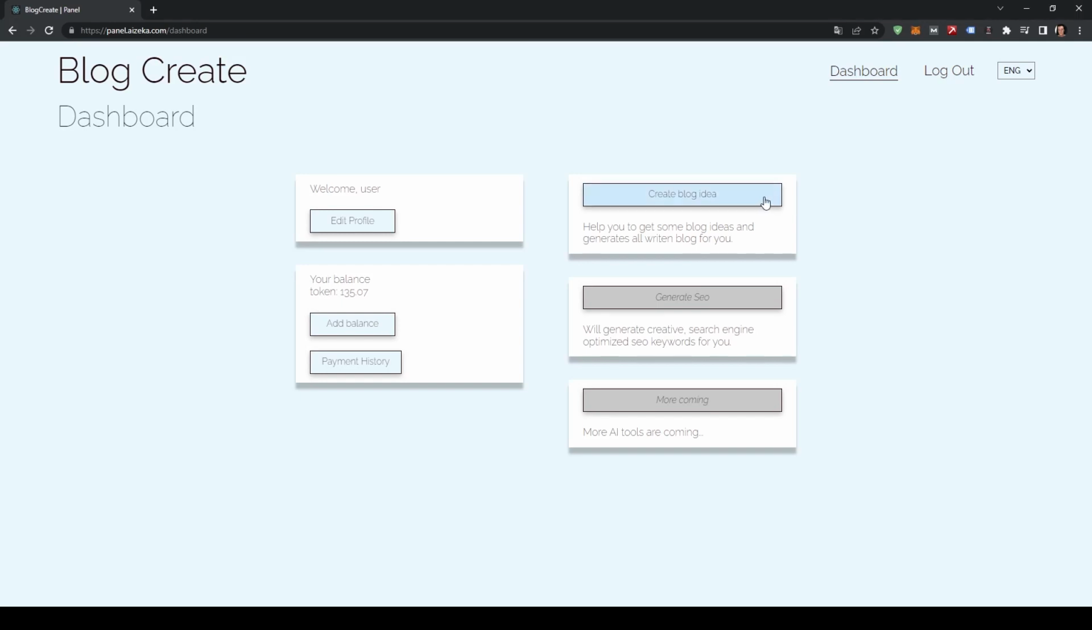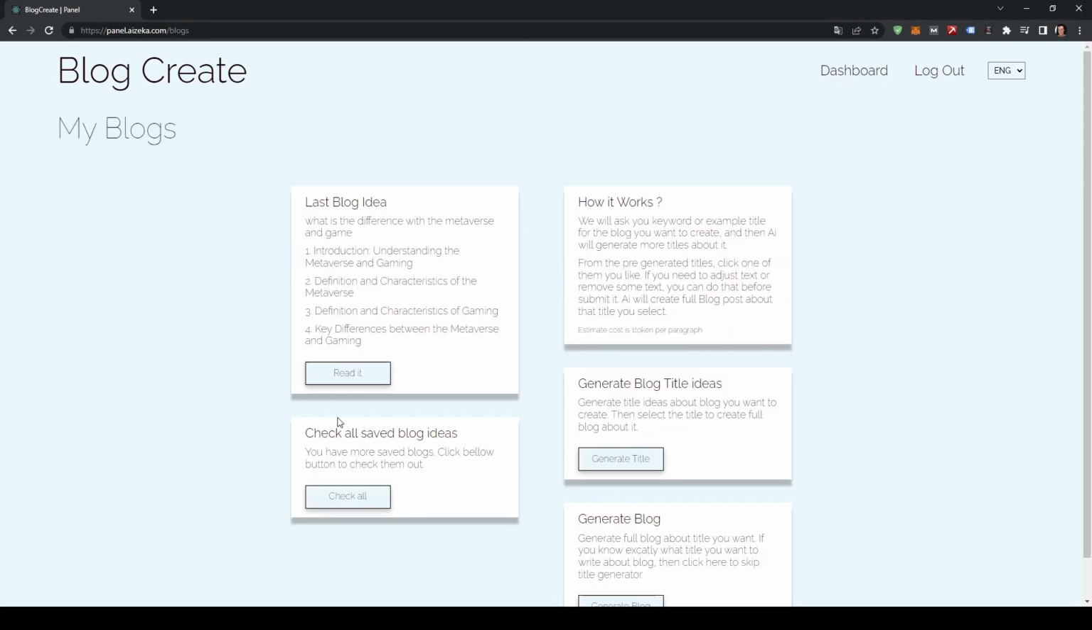If you save your created blog and article posts, you can access them again anytime by clicking the All Saved Blogs button on the panel.